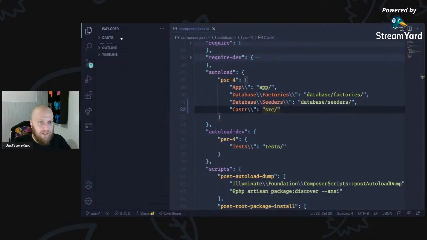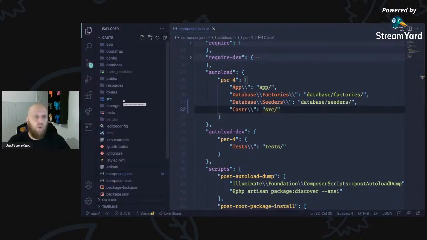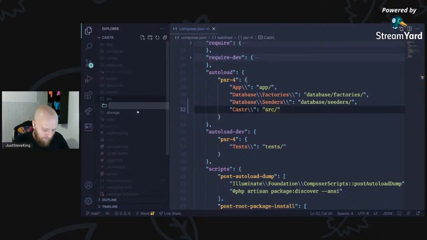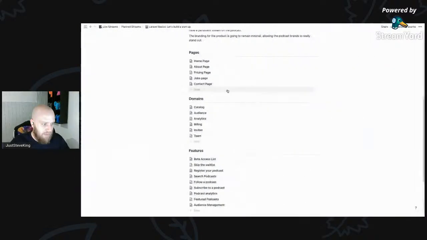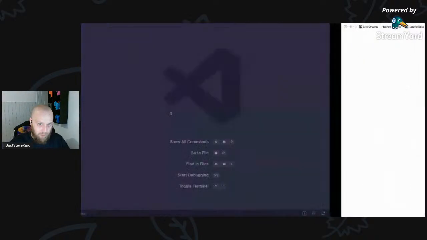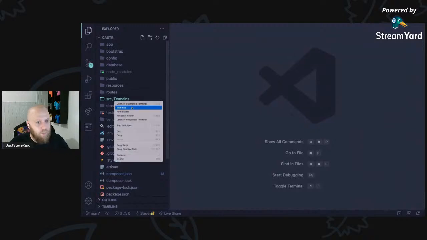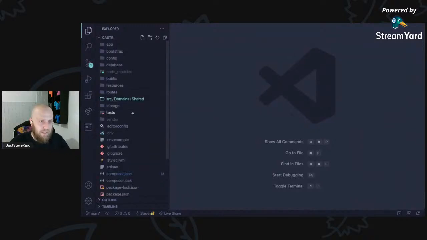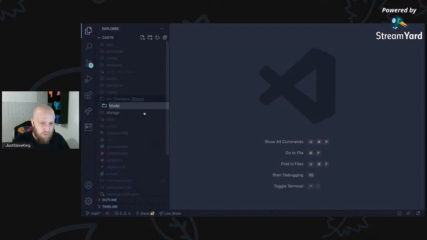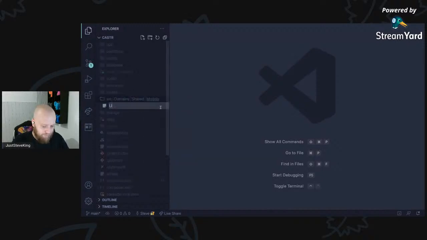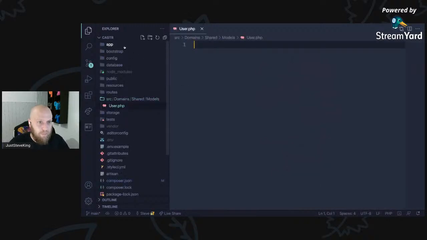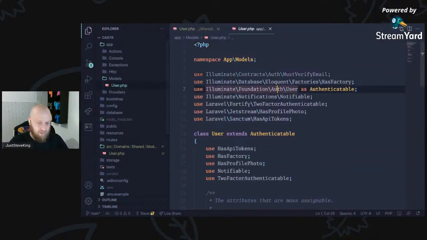So now I can say, okay, top level, let's create a new source directory. This is like our business logic all within here. Within here, this is where we'd have things like domains. So now we've got domains. Let's have a look. What's going to be Caster is going to be first. And we'll start with shared. Within there, we're going to have models. Within there, we are going to have a user model. So this is basically going to replace this.